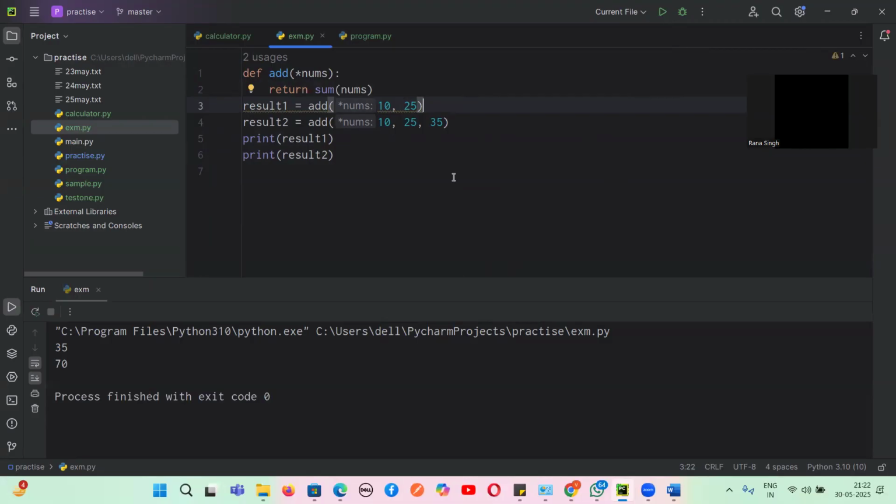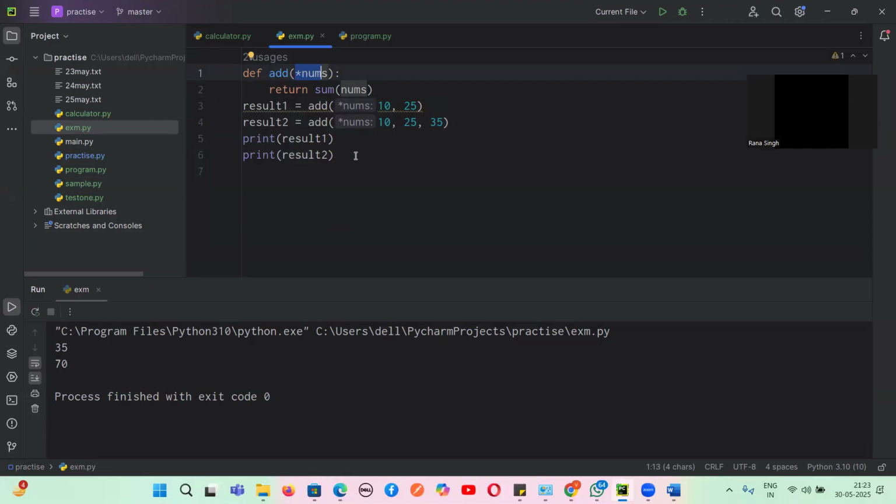So now in this program, what happened, guys? We wanted to implement different arguments. So what will happen is a method. We have given star nums, meaning any number you can pass, and it was returning the sum of the numbers. In the first call, we are calling this method with 2 arguments, then we are calling with 3 arguments. Since we are using star nums, star args, we can use different arguments. This is also simulating method overloading. So method overloading we can simulate, but Python does not support it.